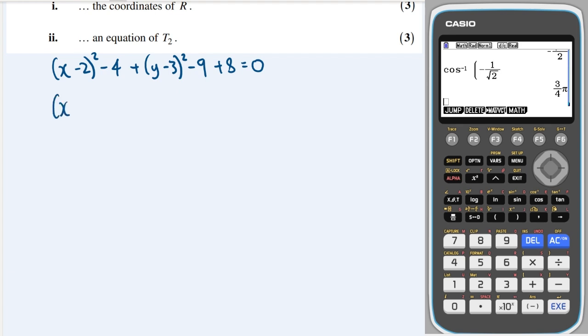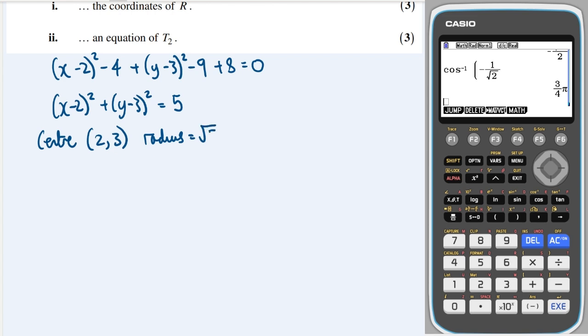Okay, so this gives me x minus 2 squared plus y minus 3 squared. Minus 4 minus 9 is minus 13, plus 8 is minus 5, so that equals 5. So what does this tell us? Well, it tells us that the centre of the circle is at x is equal to 2, y is equal to 3, and it also tells us that the radius is equal to root 5.